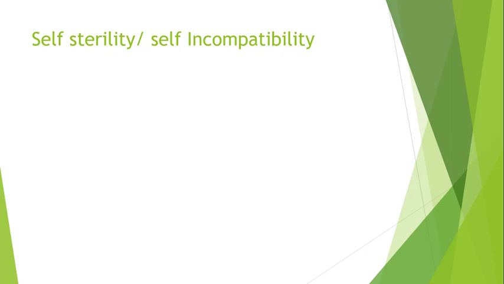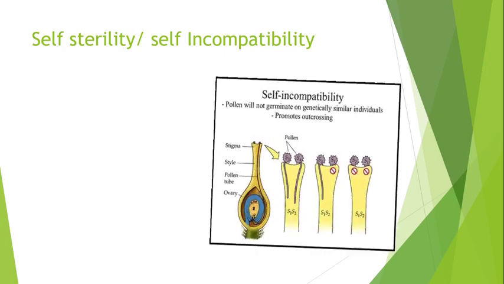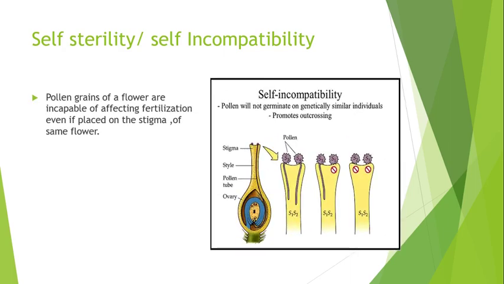The third type is self-sterility or self-incompatibility. Now, pollen grains of a flower are incapable of effecting fertilization or germination even if they are placed on the stigma of the same flower. Usually, in genetically similar individuals, pollen grains fail to germinate on the genetically similar stigma.